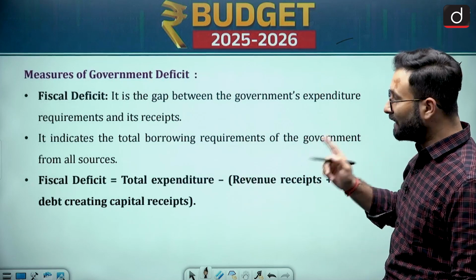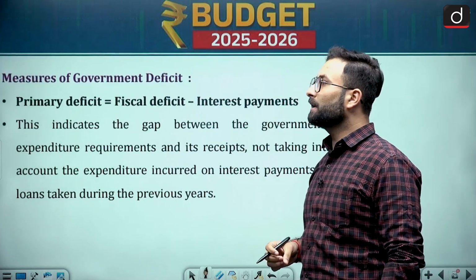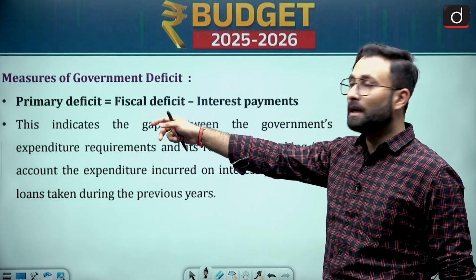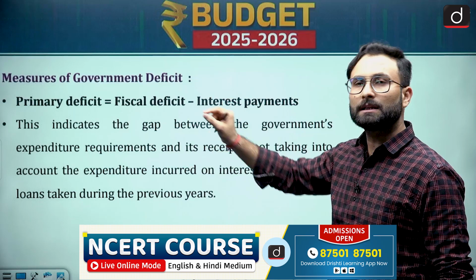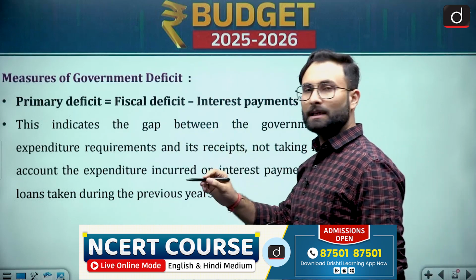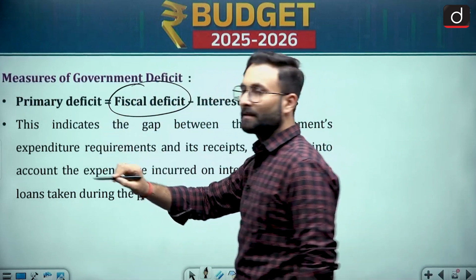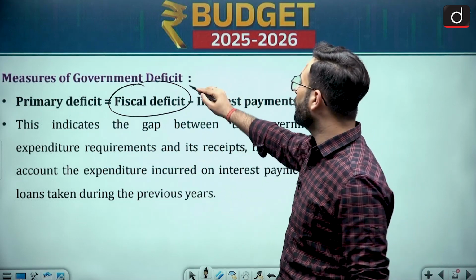Okay, coming to the next one, measures of the government deficit. Here we have discussed the fiscal deficit and the revenue deficit. There is another part, that is primary deficit. So basically, fiscal deficit is what? That is your government borrowings.